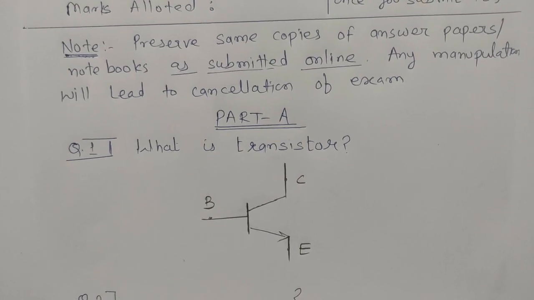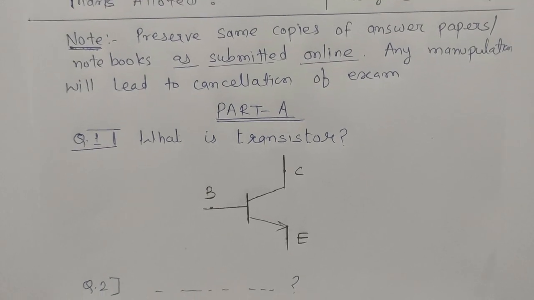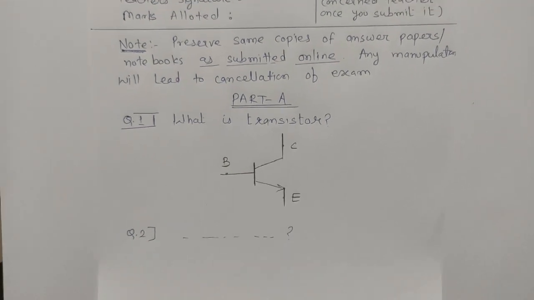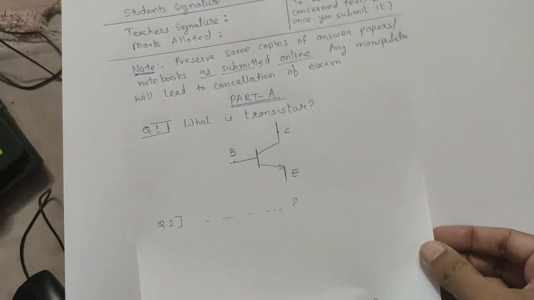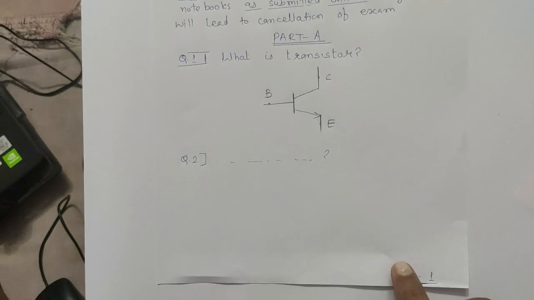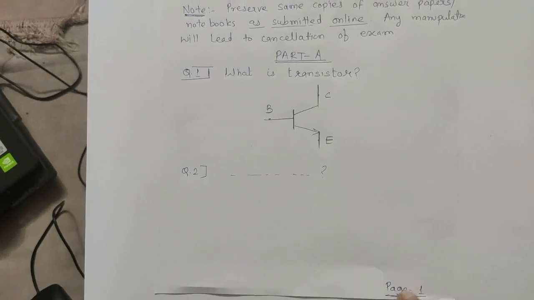write your answer there. If diagrams are there, you draw the diagrams neatly. After that you go to question 2, like that question 3. So there may be 3 questions, all questions will be mandatory. At the bottom you have to write the page number. Say this is page 1. Right, once you are done with page 1, you can turn the paper. No need to take a new fresh paper, no need to waste the paper.